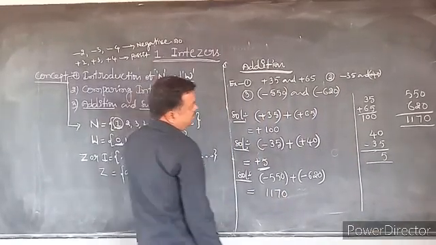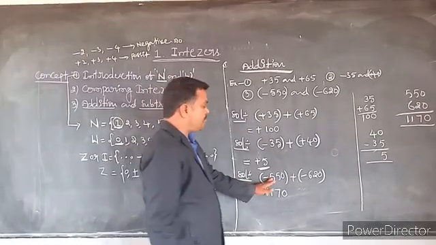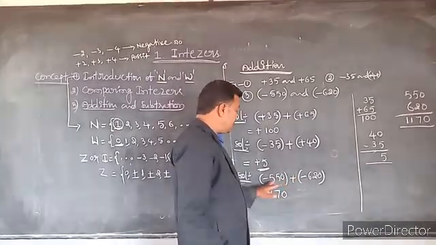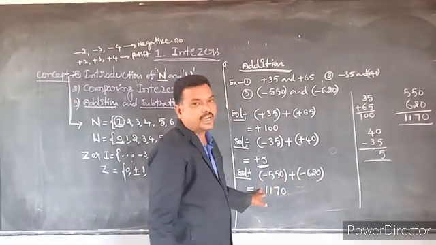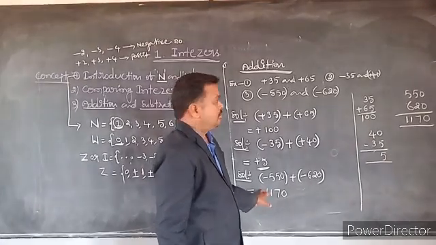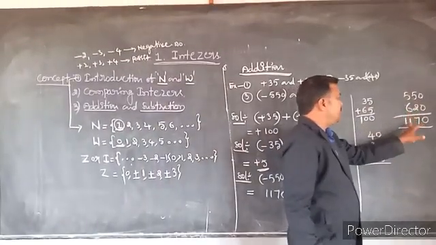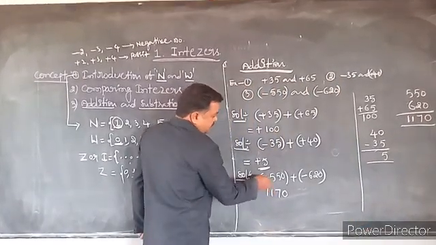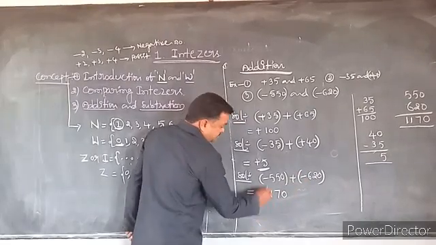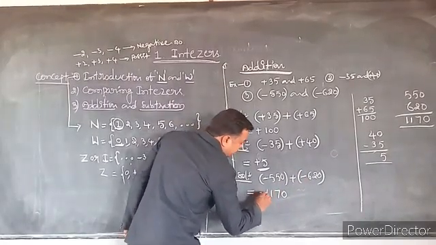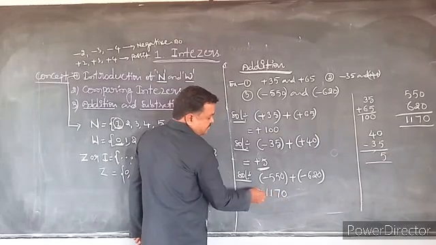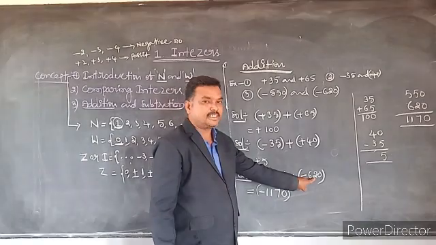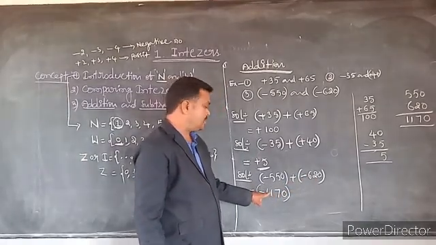We know the property of integers, the sum of two negative integers. When we add two negative integers, the answer will be a negative integer. While we are adding 550 and 620, we got the answer 1170. So here both have the minus symbol, so we have to put the minus symbol before the 1170. It means the sum of two negative integers is equal to a negative integer.